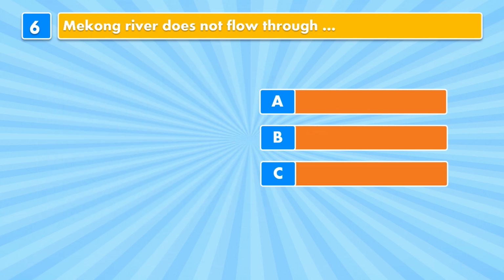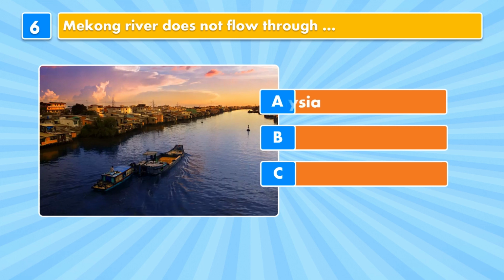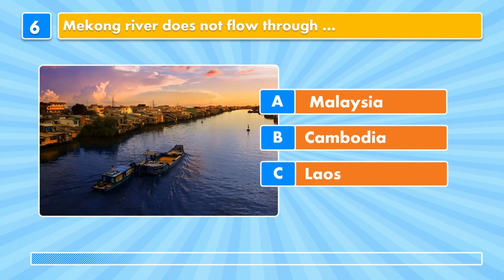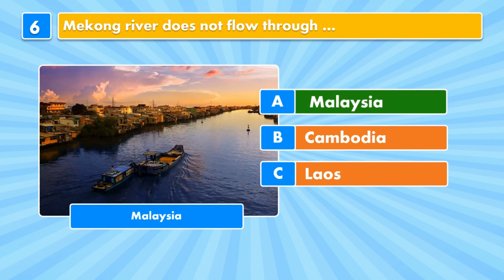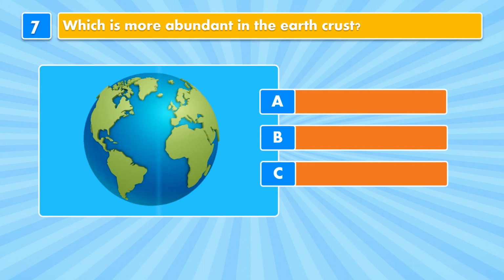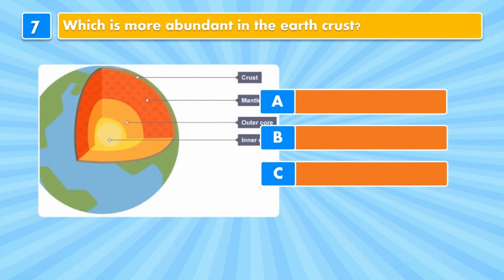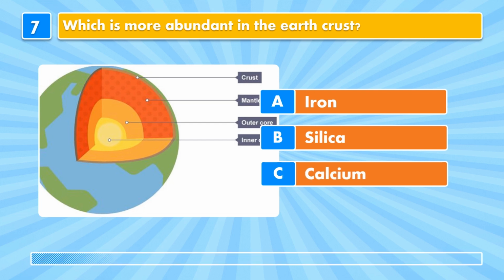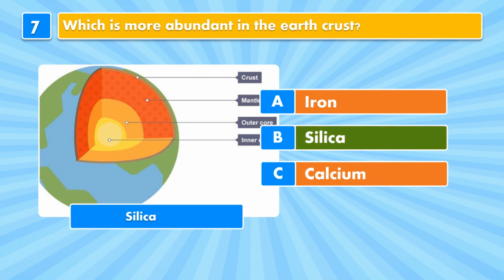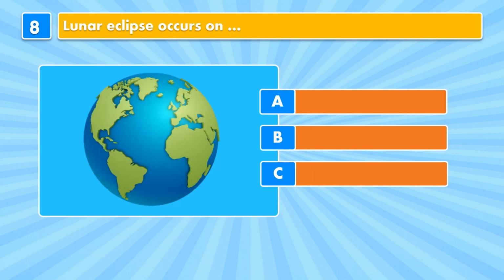Mekong River does not flow through Malaysia, Cambodia, Laos. Malaysia. Question 7. Which is more abundant in the earth crust? Iron, silica, calcium. Silica. Question 8. Lunar eclipse occurs on